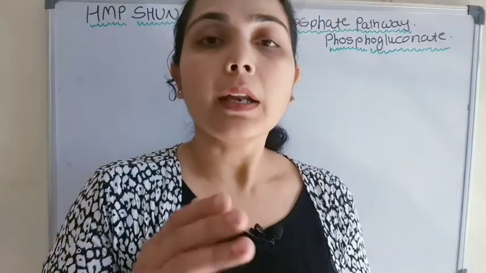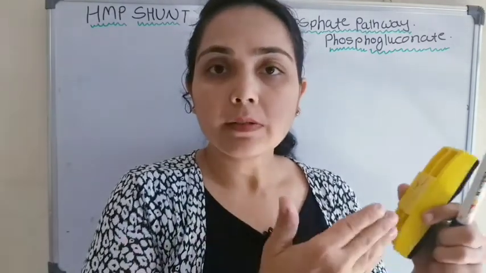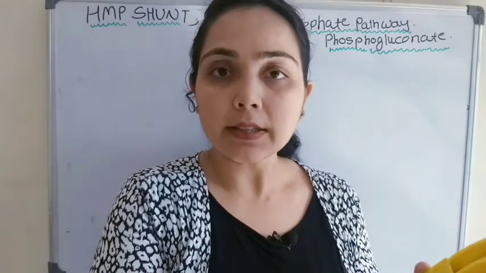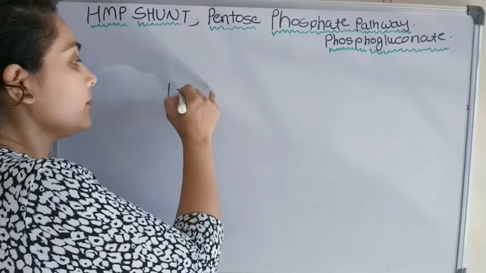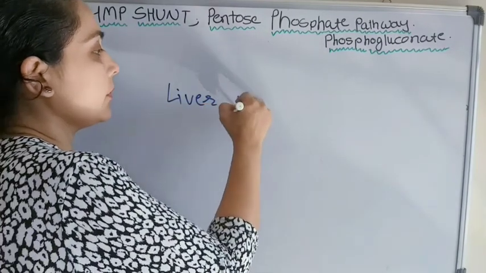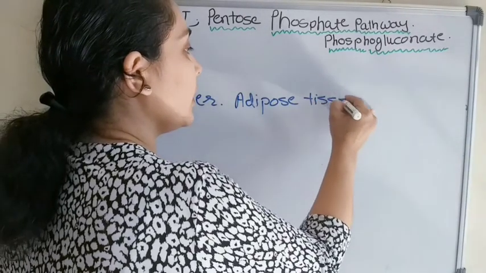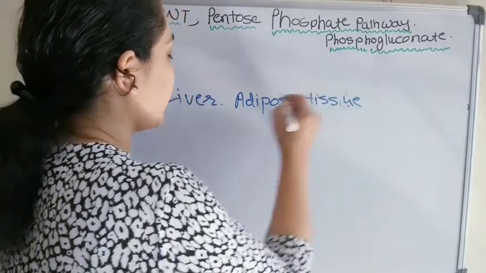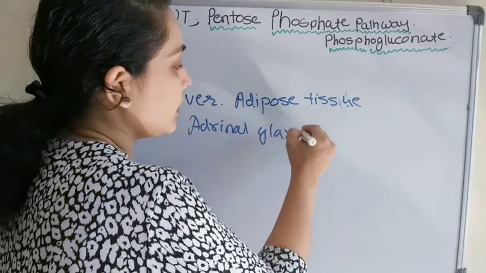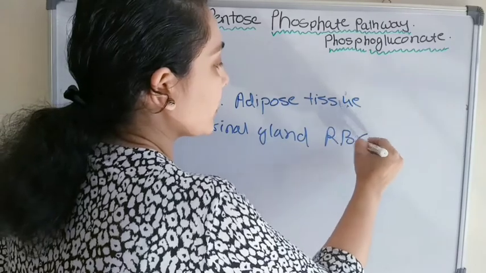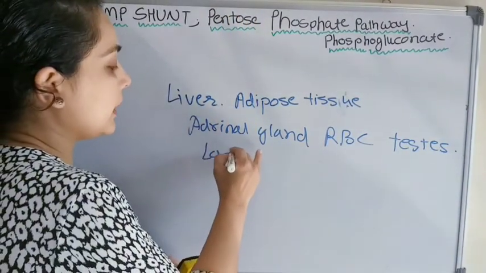This pathway is important in the cells involved in fatty acid synthesis and steroid synthesis. So the examples are liver, adipose tissue, adrenal gland, then RBC, testes, lactating mammary gland.